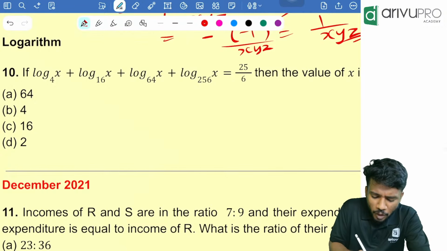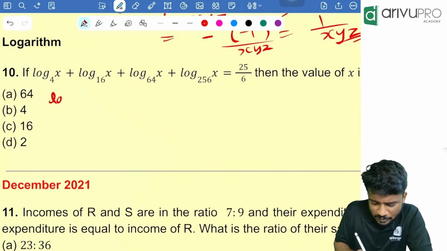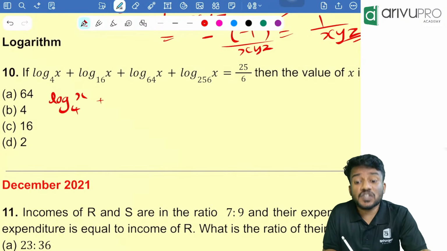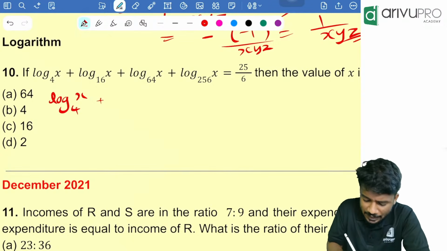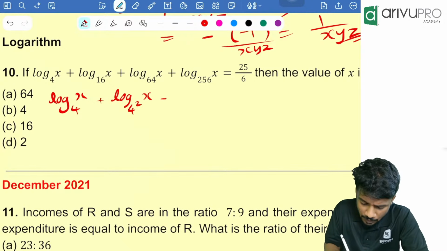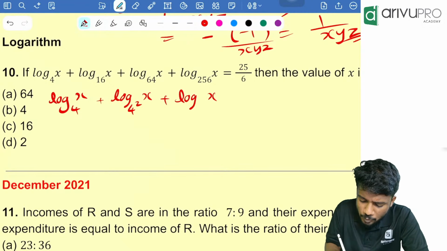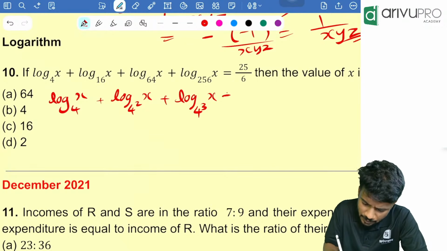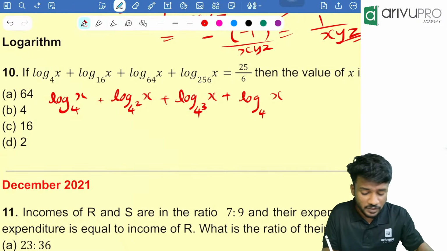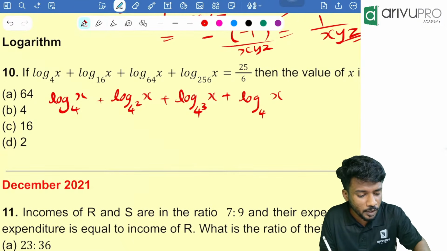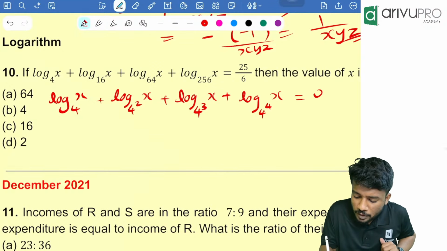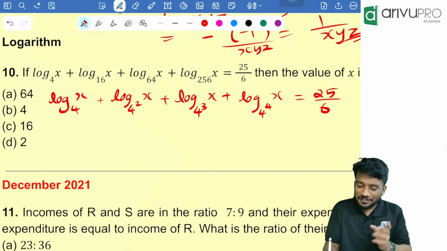Now people, look here. Log of x to the base 4, I'll write it that way itself. Log of x to the base 4 plus log of x to the base 16. How will you write 16 in terms of 4? I can write it as log of x to the base 4 square. Correct? Plus log of x to the base 4 cube. Then plus log of x to the base 4 raised to what is 256? 4 multiplied how many times? 3 times. 1, 2, 3. That means 4 raised to 4 is equal to what? 25 by 6. Now we need to find the value of x.